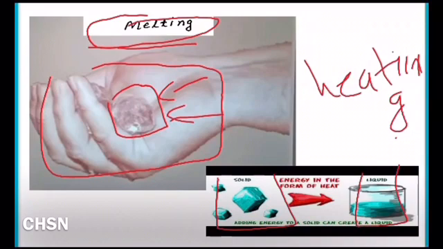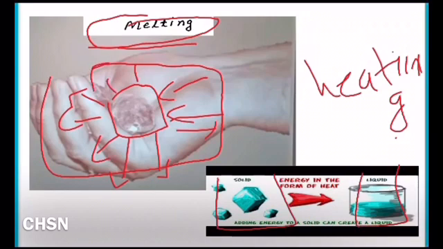Then ice cubes take heat from the surface of our palm as well as from the surroundings. So this is the way in which these ice cubes get heat. When it gets heat from the surroundings as well as from the hand, what happens to the particles of ice? How does it change into water?